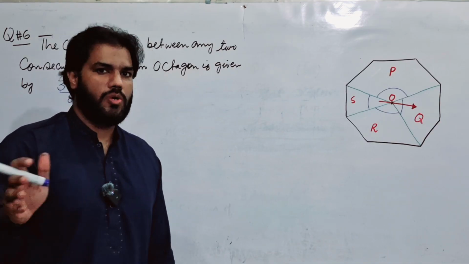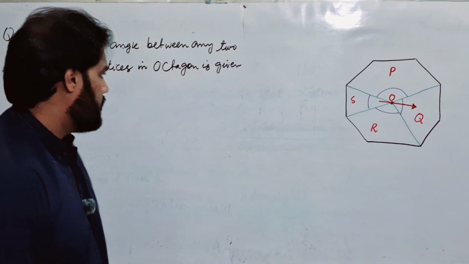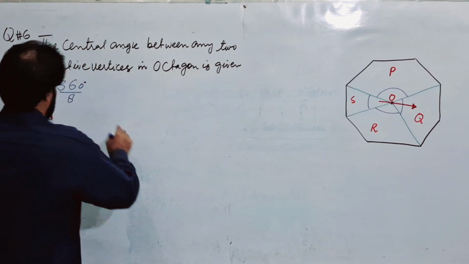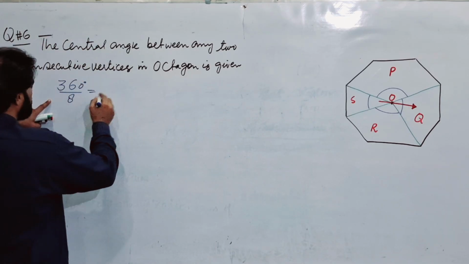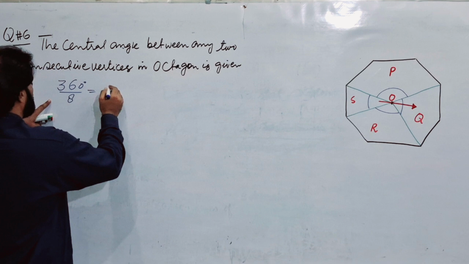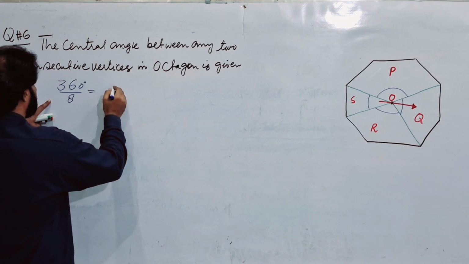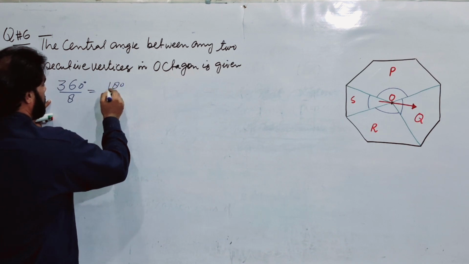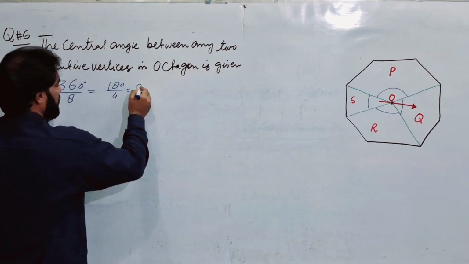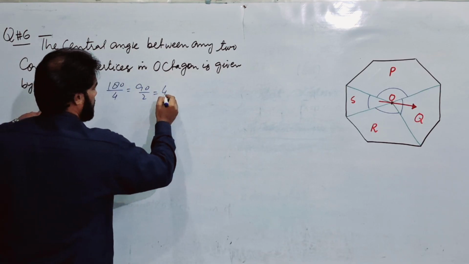In case of a non-regular polygon you cannot use this formula. This becomes 45 degrees. This is 180 by 4, 90 by 2. Yes, this is 45 degrees.